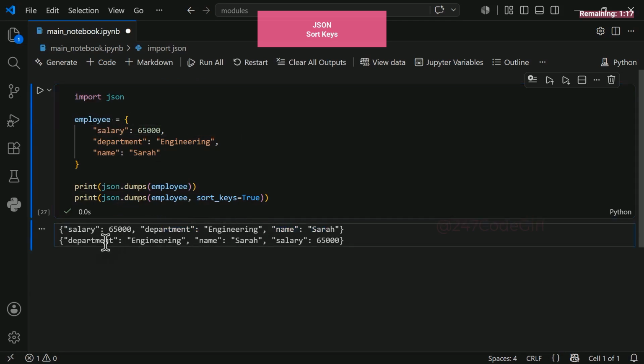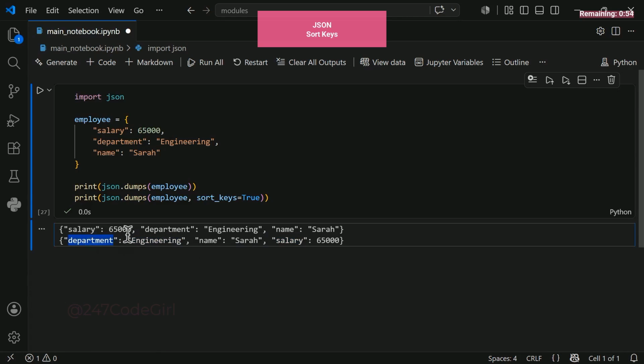But check out this second line of code. We set sort keys to true. This magic parameter sorts the keys, just the keys. Keys and values mapped cleanly. Everything gets organized. Alphabetically, department comes first, then name, and finally salary. Crucially, the values stay unchanged. Only the keys are sorted. Keep that distinction in mind.